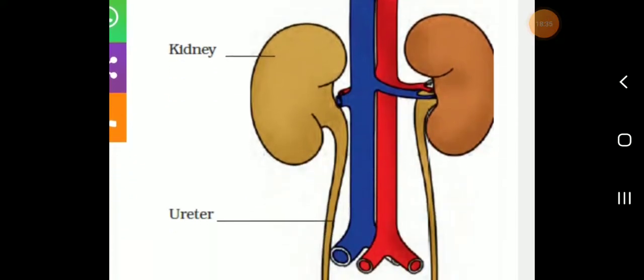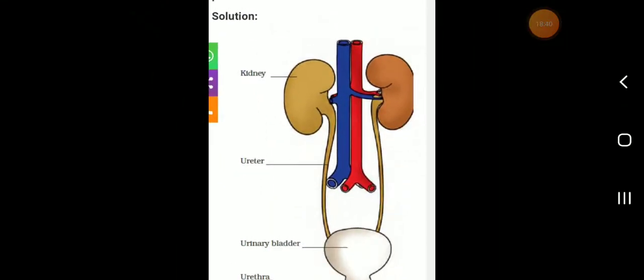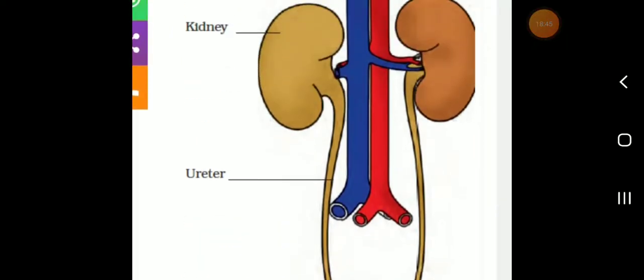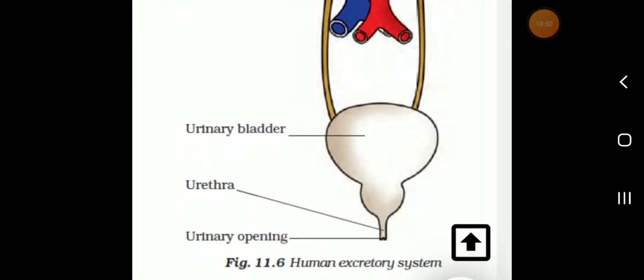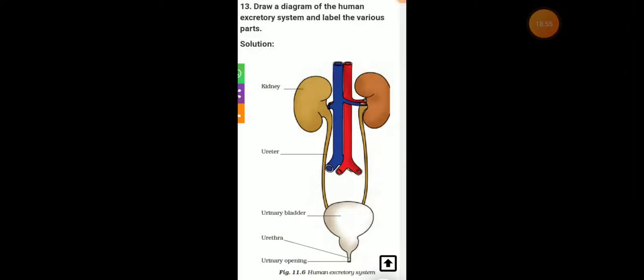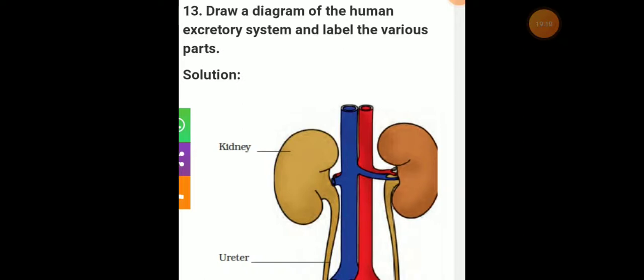Okay. Human excretory system. So this is a diagram, the human excretory diagram. So students, all of you practice in your rough note. A pair of kidneys, ureter, urinary bladder, urethra and urinary opening. That's all. So students, all of you should practice in your classwork note. Practice all the diagrams in your rough note.